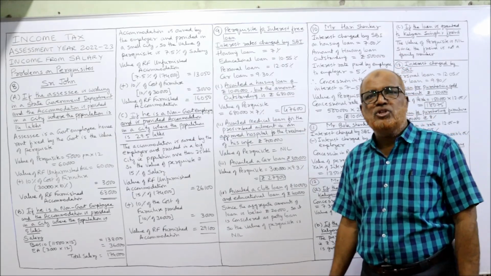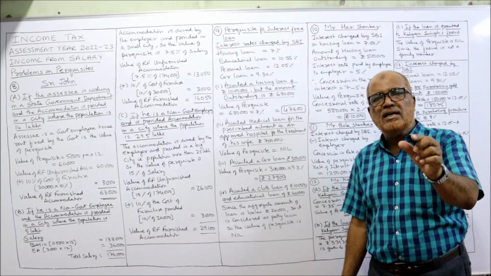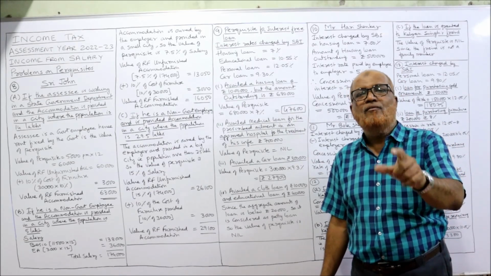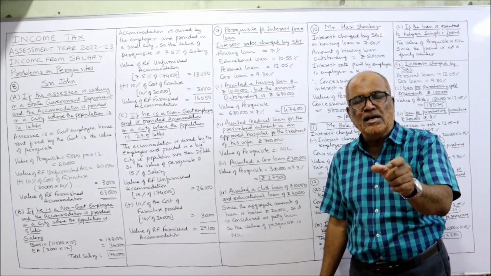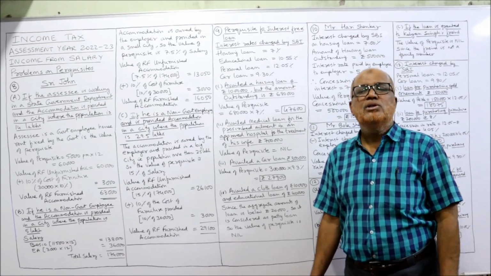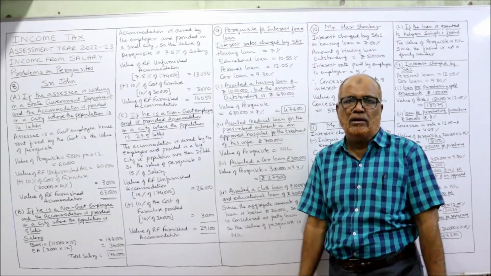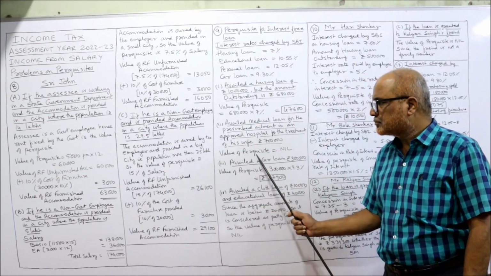No tax will be charged on this loan because the loan is taken for medical purpose, for specified diseases, and the treatment is done in an approved hospital. So the value of the perquisite in the hands of the employee is nil, no tax.